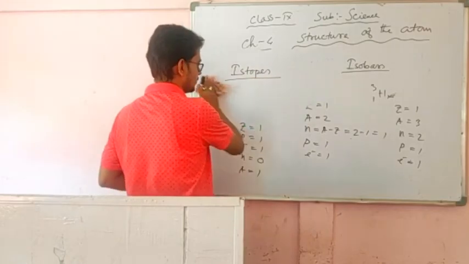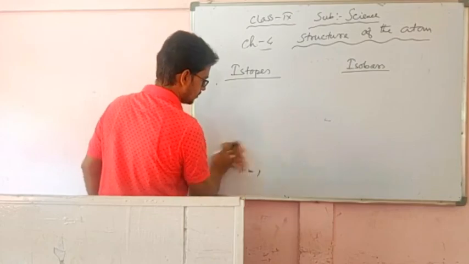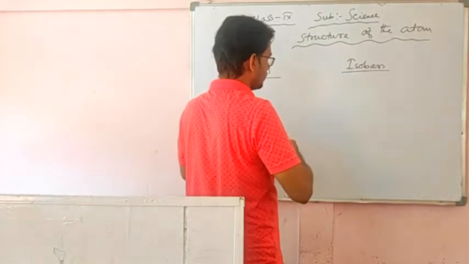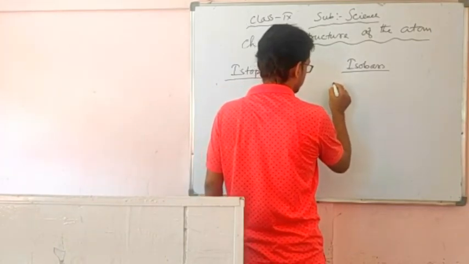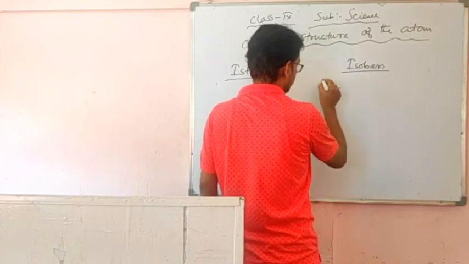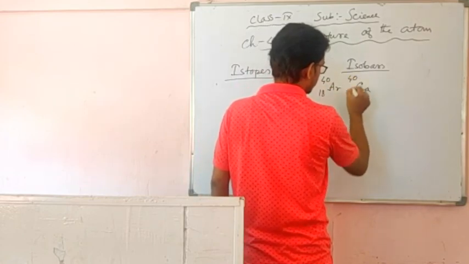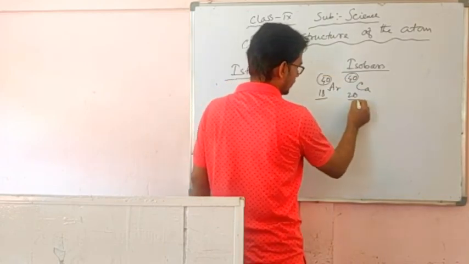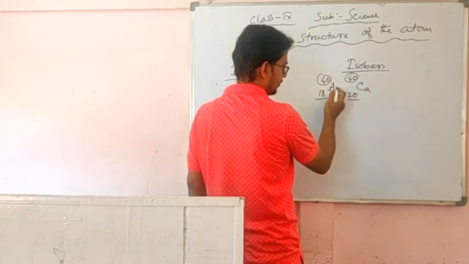Now isobars, just the opposite of isotopes. The opposite of isotope is isobar. Suppose argon has atomic number 18 but mass number 40. Calcium has atomic number 20, mass number 40. So the mass number is the same but the atomic number is different. Since the atomic number is different, the element will be different, the atom will be different, but the mass number is the same.